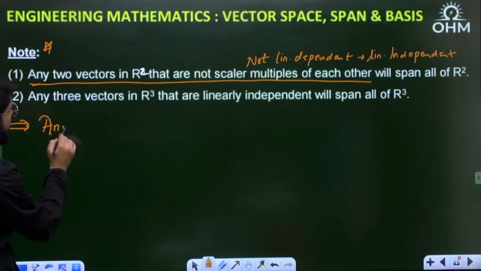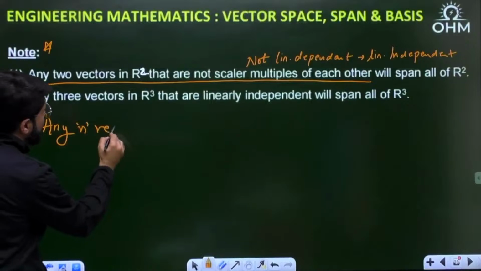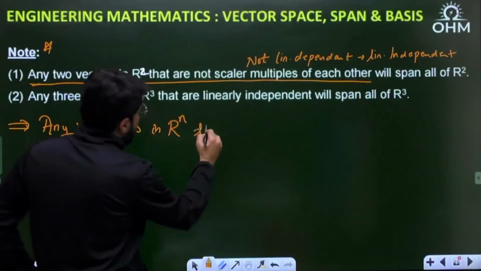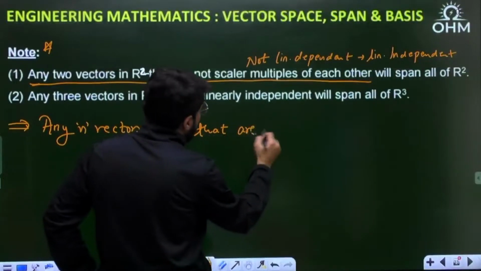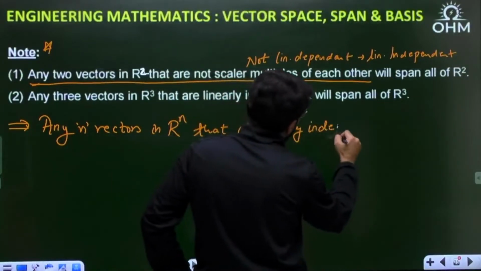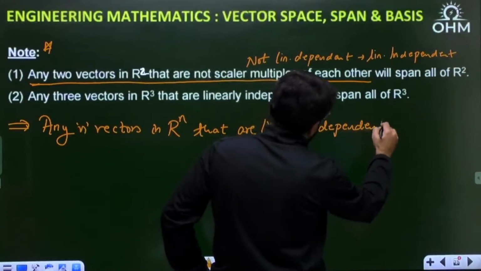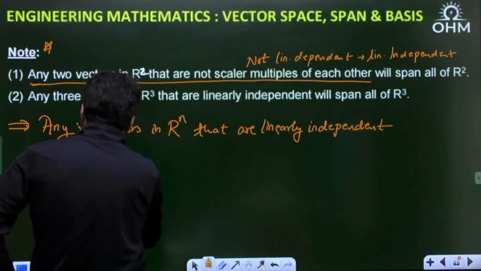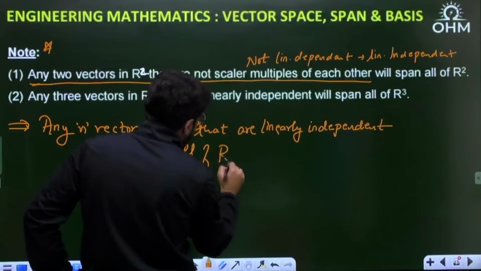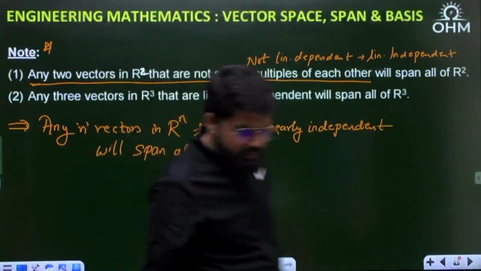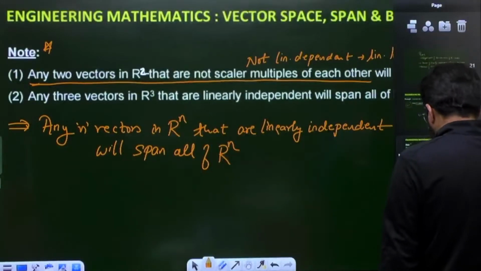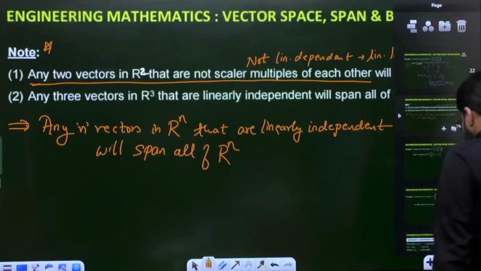If you want to extend this concept, any n vectors in Rn, but what n vectors? That are linearly independent, will span all of Rn. Hope that language is clear to you. Will span all of Rn.